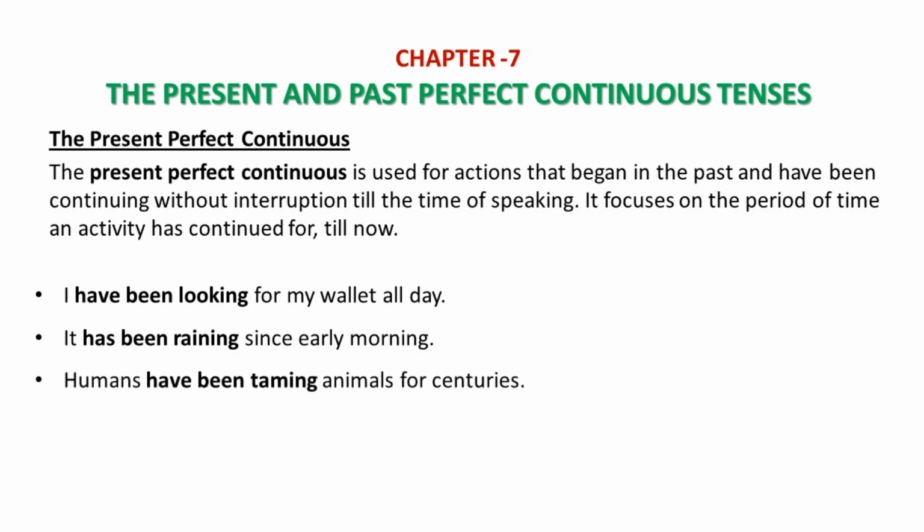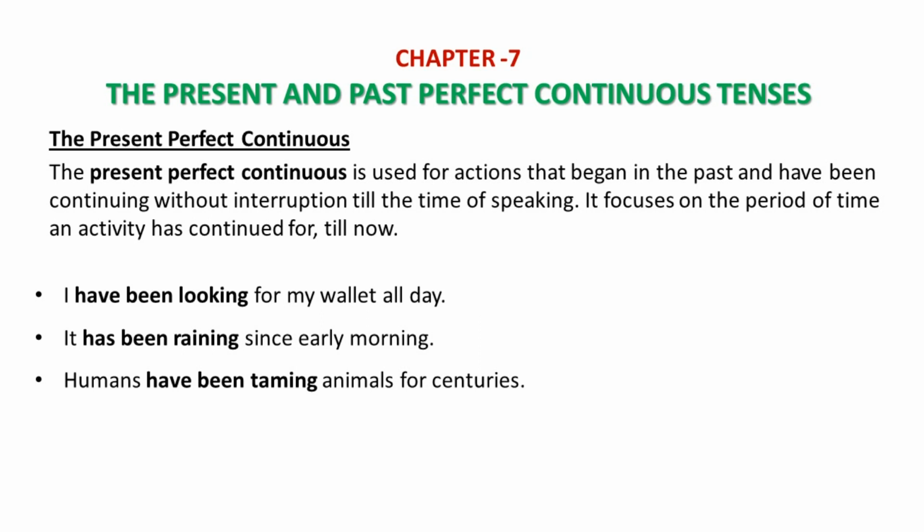Humans have been taming animals for centuries. What is meant by taming animals? Means teaching animals to obey you. Disciplining animals, maybe especially wild animals. That is what is called taming animals. This has been going on for centuries.